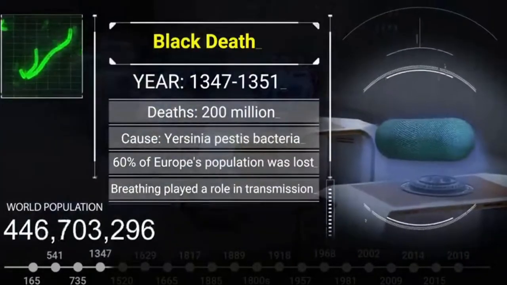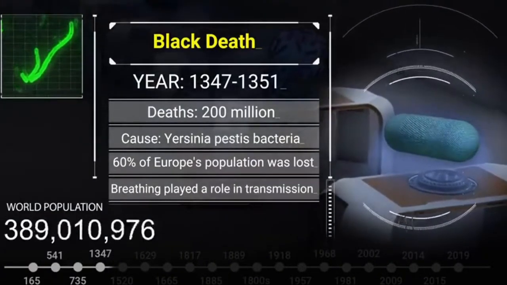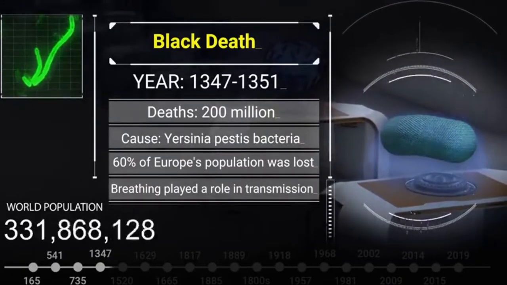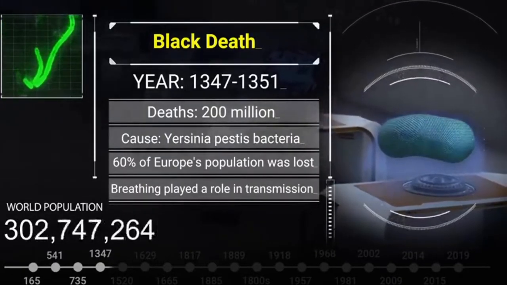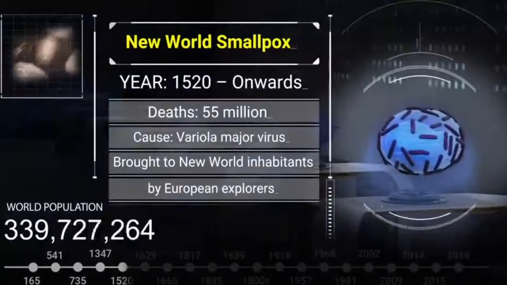Next is the Black Death in the year 1347 to 1351. This might be the biggest death toll of all time. 200 million. Caused by Yersinia pestis bacteria. 60% of Europe's population was lost. Breathing played a role in transmission.